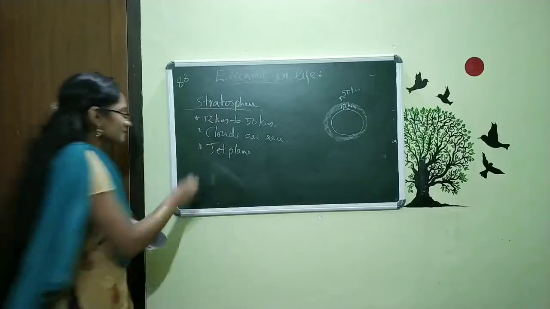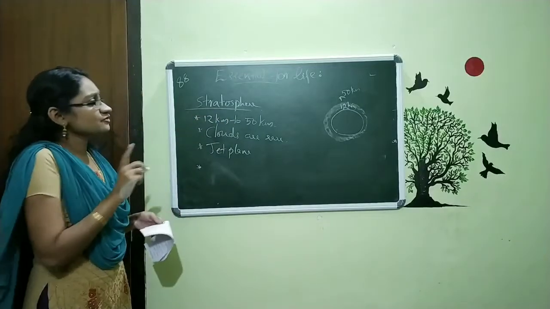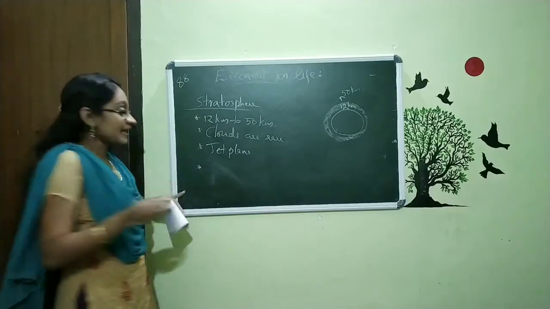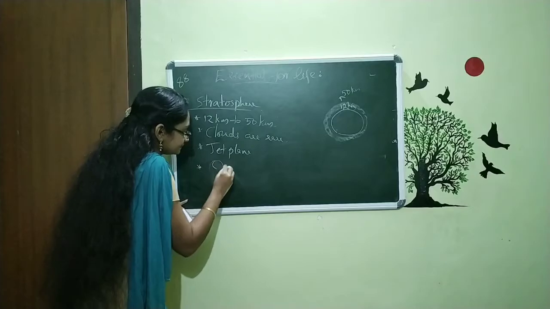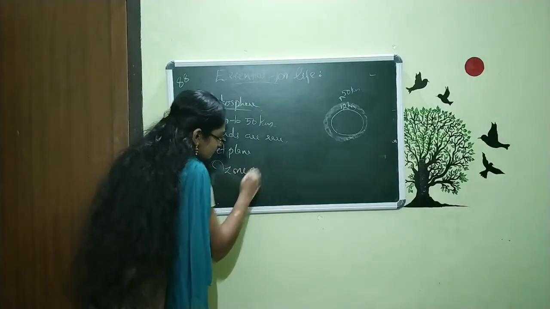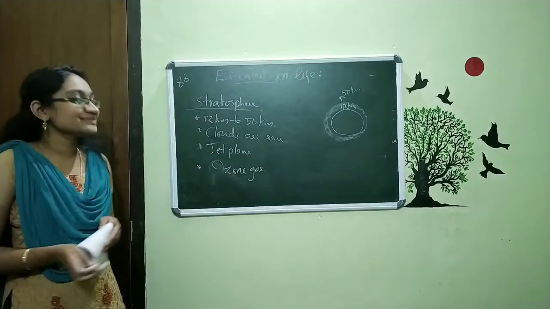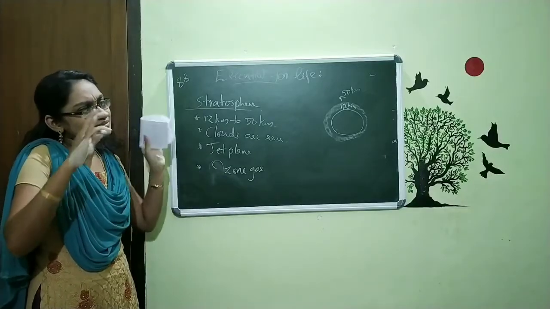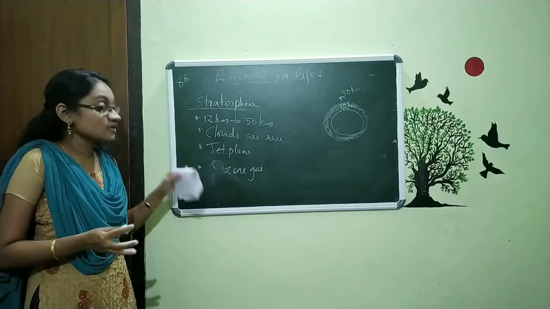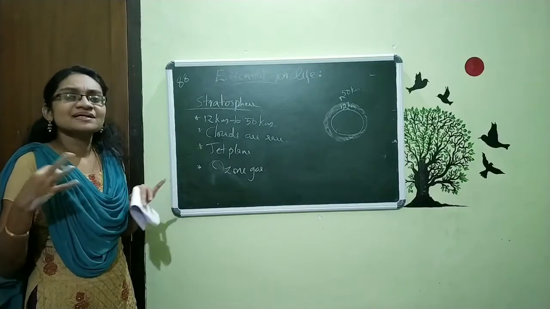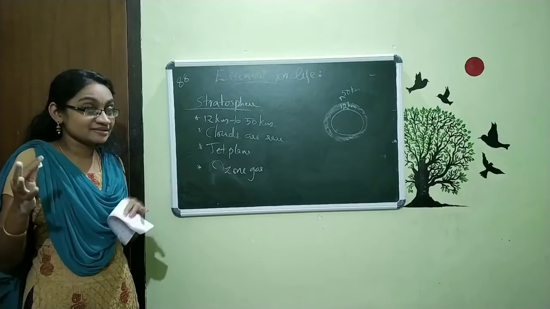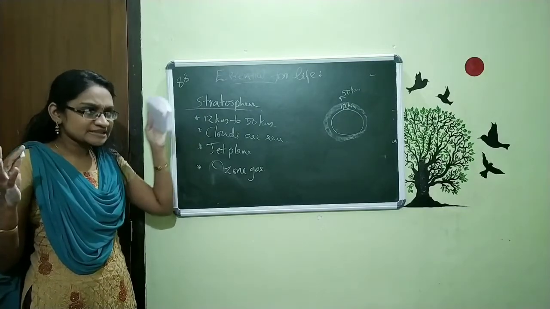Also one thing you want to remember for this stratosphere: within it, there is ozone gas. I think you are familiar with the ozone layer. What is the purpose of this ozone layer? This ozone layer protects us from some sort of UV radiation, that means the ultraviolet radiation coming from our sun.